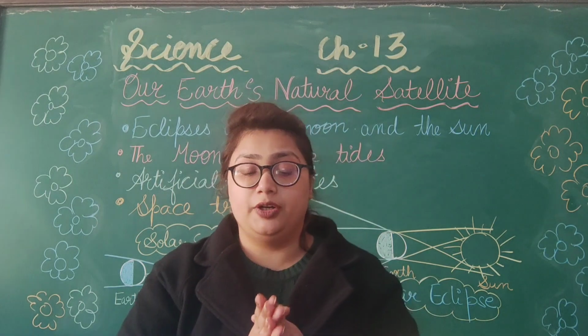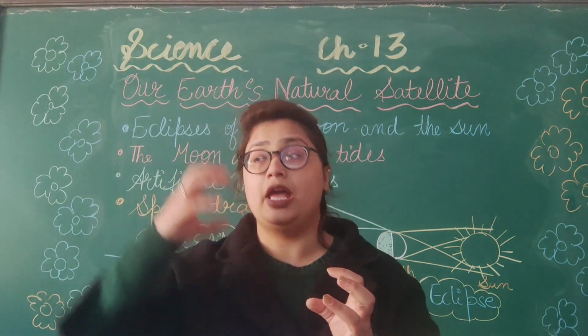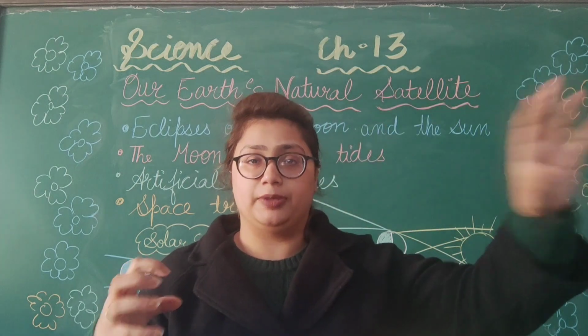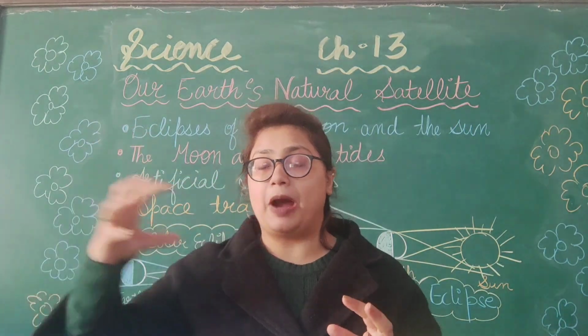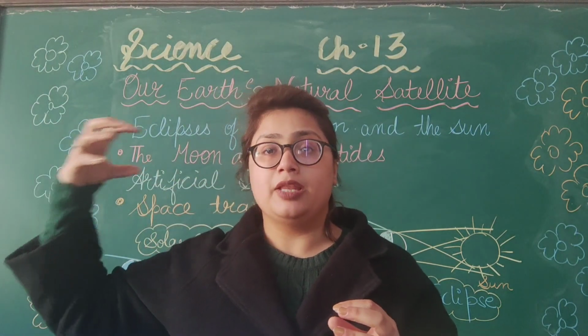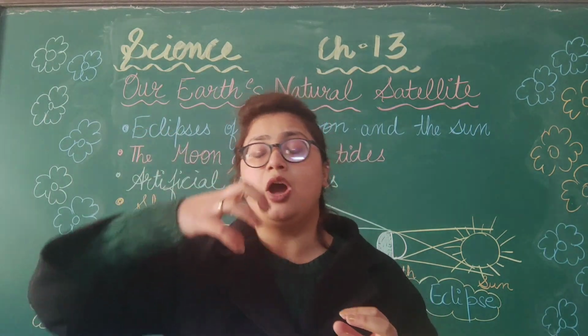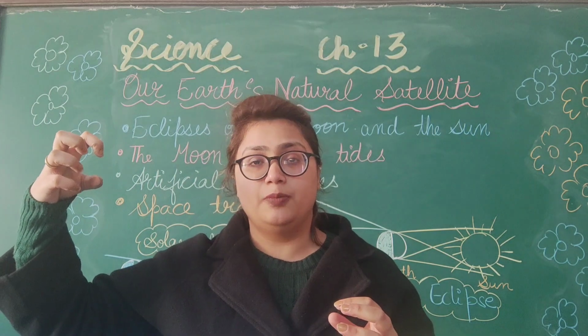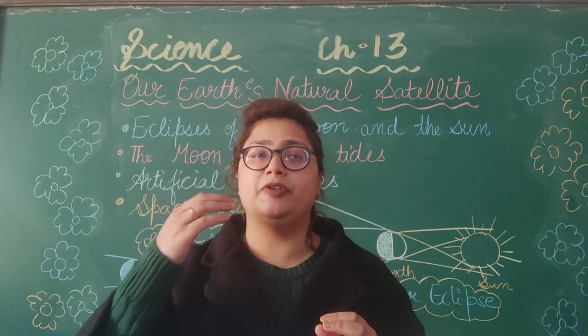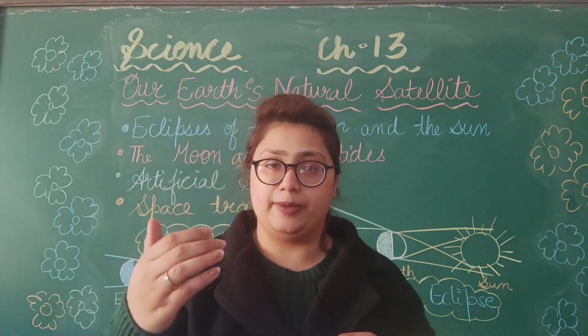The moon is closer and the sun is farther. So the part of the earth which is near the moon gets more pull of the moon. At that part the tides that form will be high.